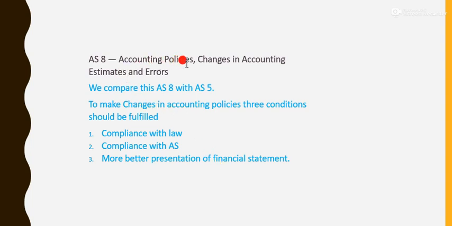So here we have accounting policies. What is accounting policy? Accounting policies are the specific principles, bases, conventions, rules, and practices applied by an entity in preparing and presenting financial statement or financial information. Next, change in accounting estimates means a change in accounting estimate is an adjustment for the carrying amount of an asset or liability.